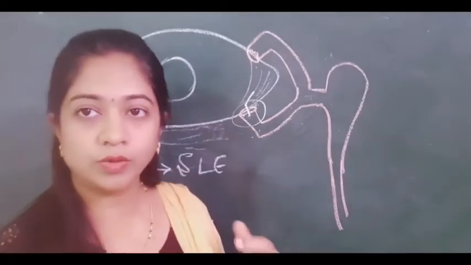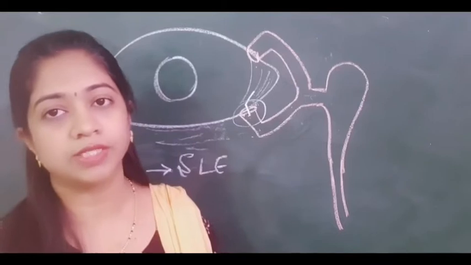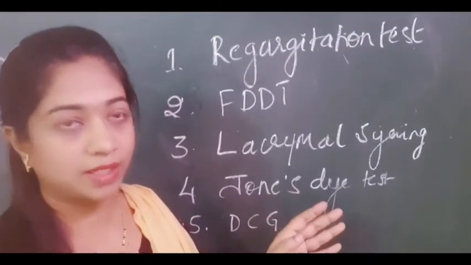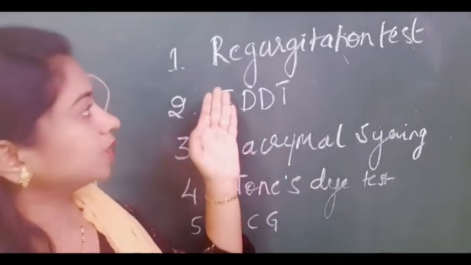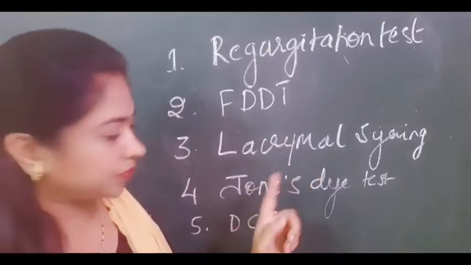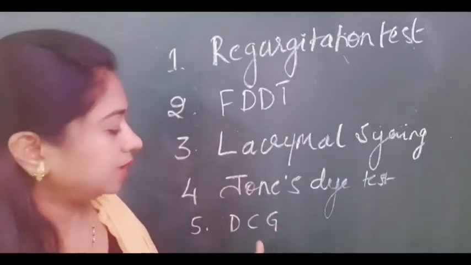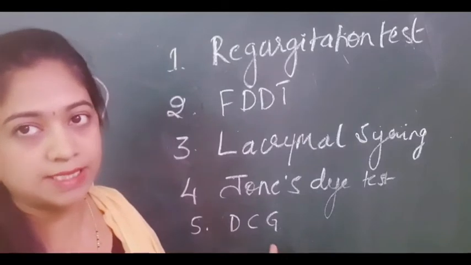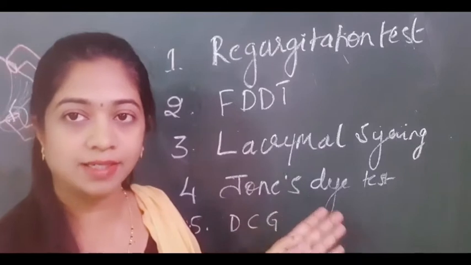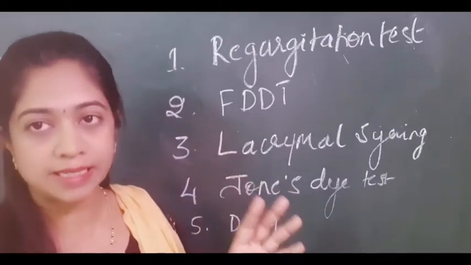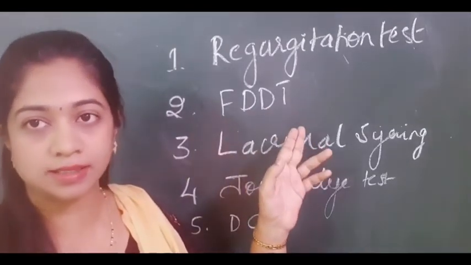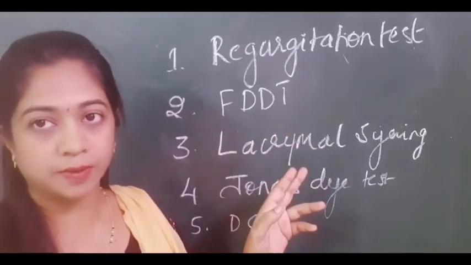After doing the punctal examination, you can go ahead with specific tests for the watering of the eye. So what are the tests we have? Tests to check the lacrimal drainage system. We have various tests. These include the regurgitation test, fluorescein dye disappearance test, lacrimal syringing, the Jones dye test, and dacryocystography or DCG. I will be explaining all these tests in detail. All these tests are done to know where exactly the obstruction is and what the cause for the obstruction is. Each test is discussed under the headings of the procedure and the interpretation of the test.